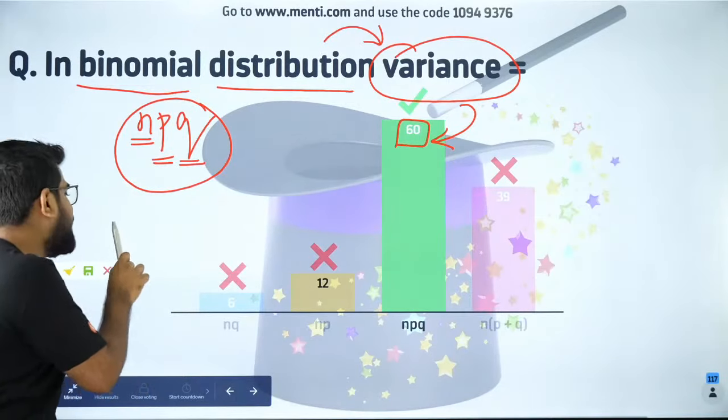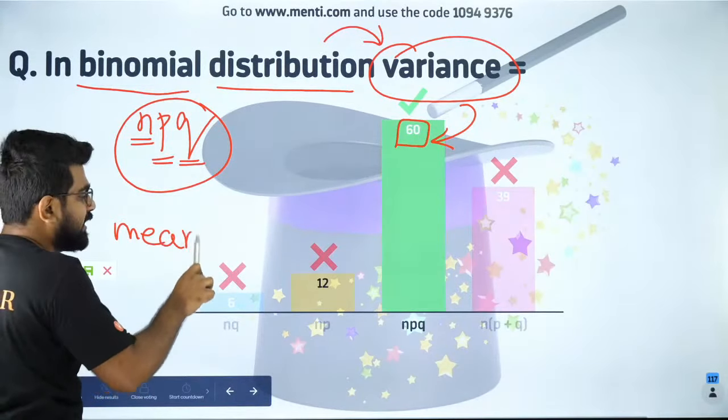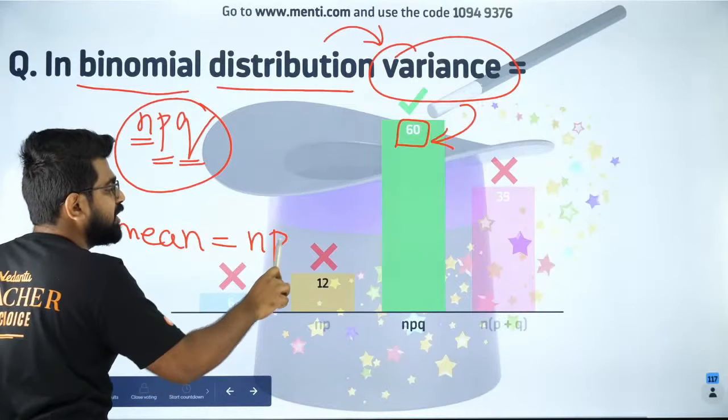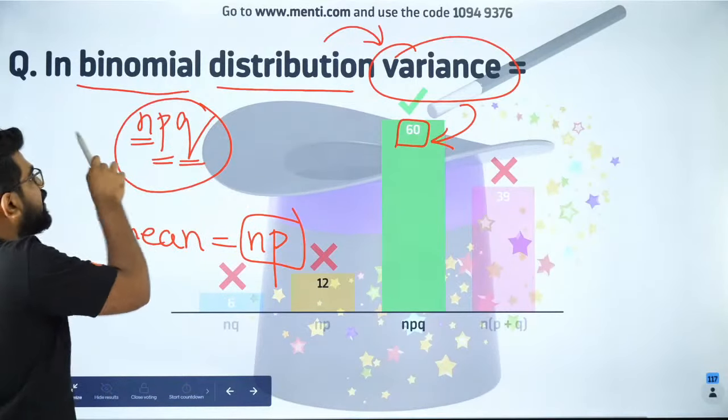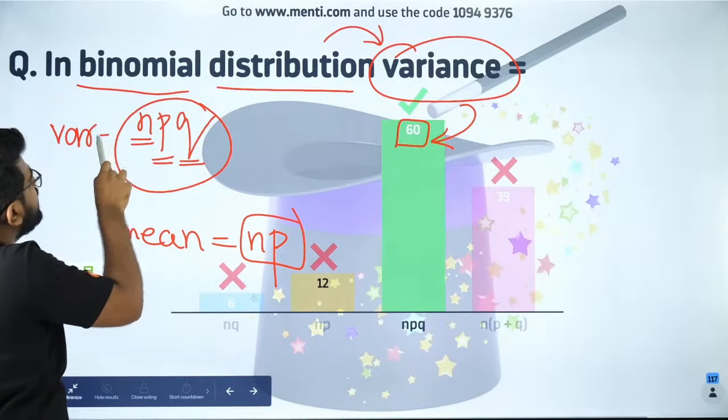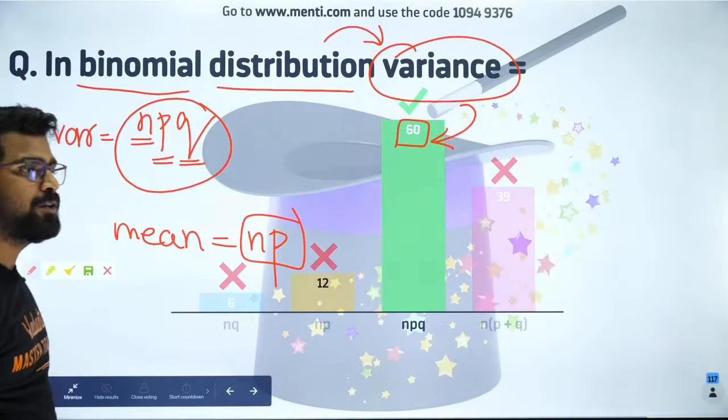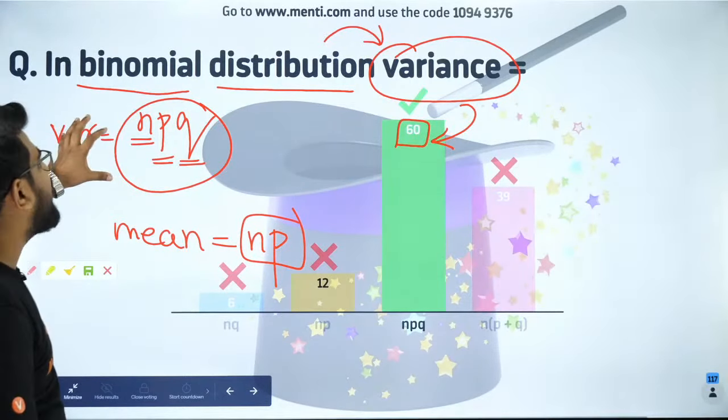Mean is np. Very good, Sai Pragna. You are right. The mean of a binomial distribution is given by np and the variance is given by npq. Very good. So Aravind, these are all direct formulas.